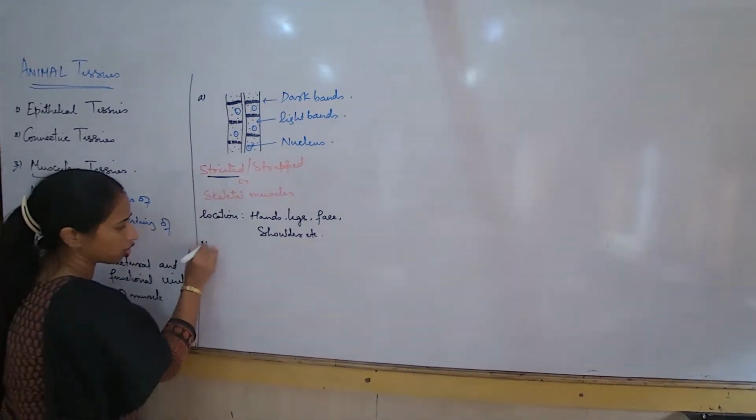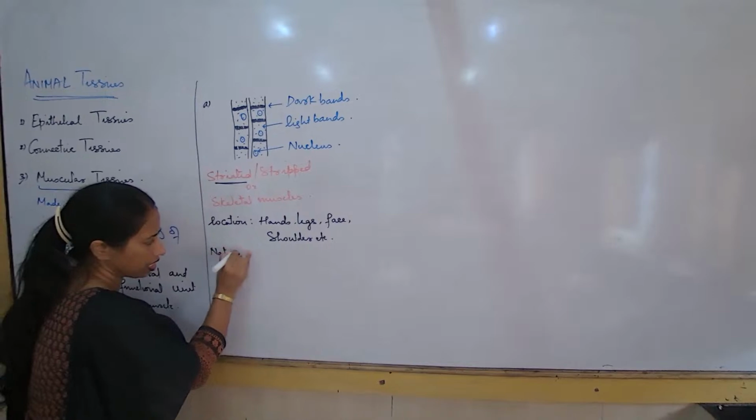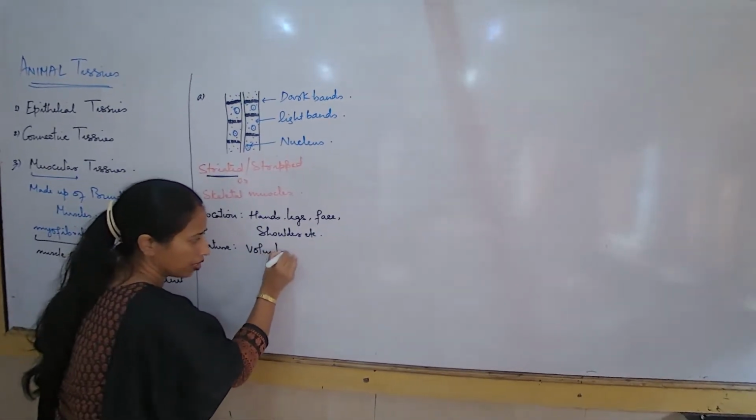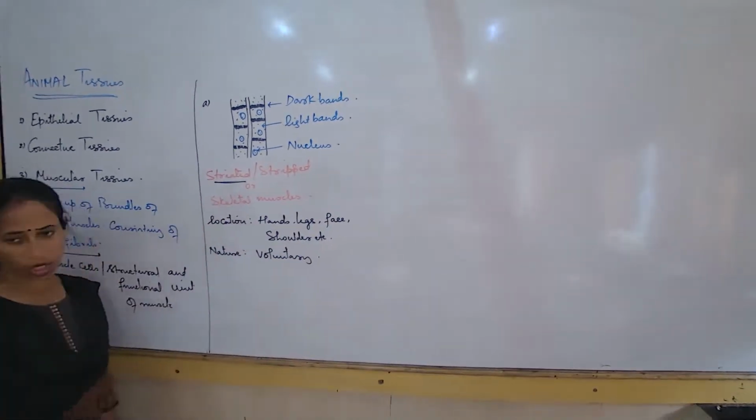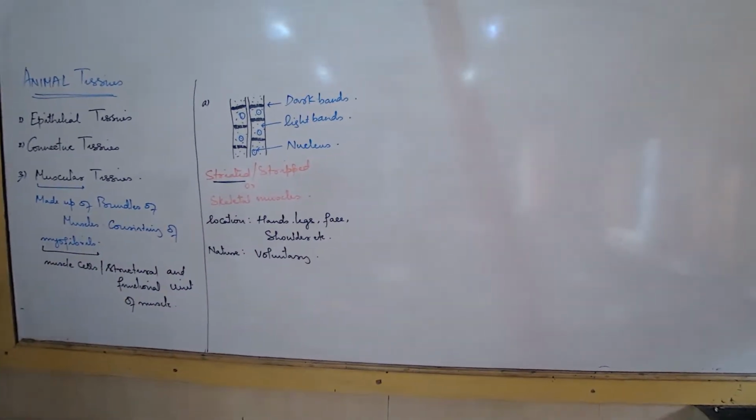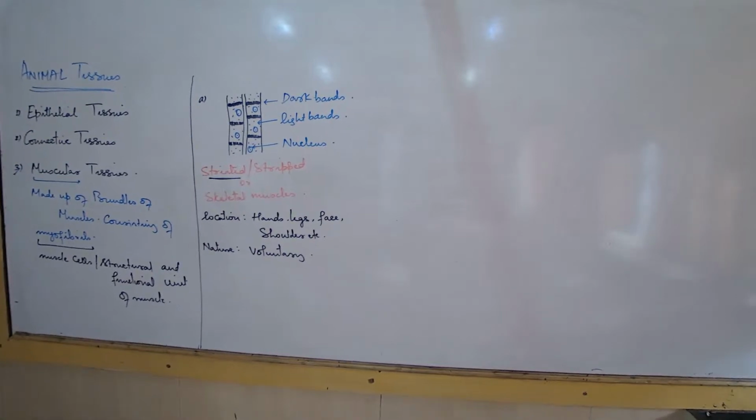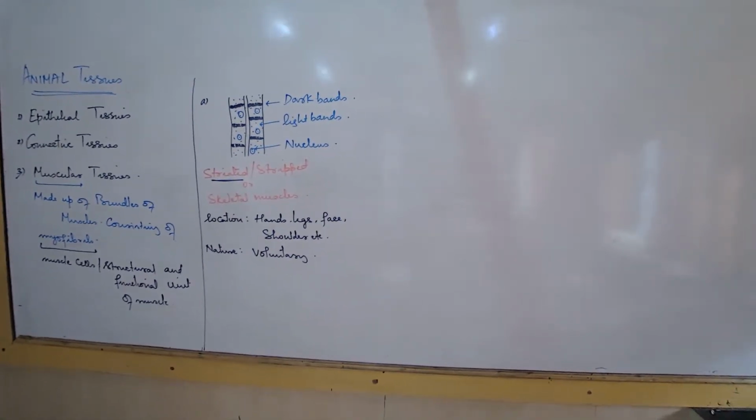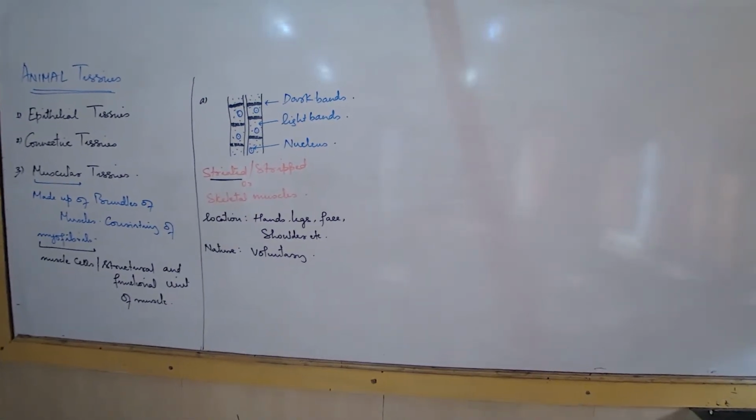What is the special nature of these muscles? They are voluntary. What is the meaning of voluntary? The process of contraction we can control. Can we move our own toes? Yes. Can we move the muscles of the face according to our wish? Yes.